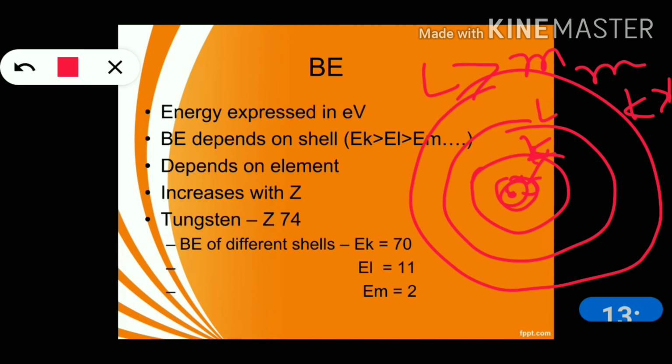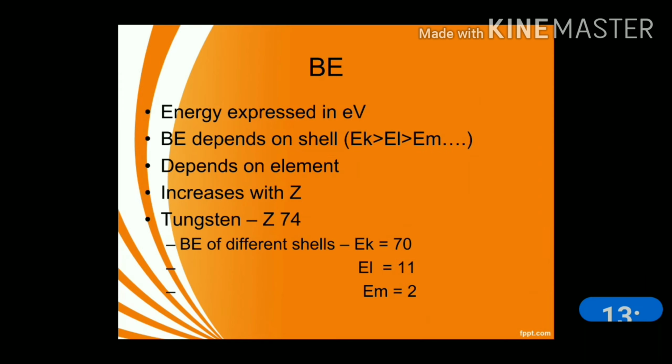The binding energy always depends on the element of an atom. It increases with the atomic number. For example, tungsten has atomic number 74. So the binding energy of the different shells of a tungsten atom: the K shell binding energy is 70, L shell is 11, and M shell is 2. So for different elements, the binding energies are different. It increases with the atomic number.